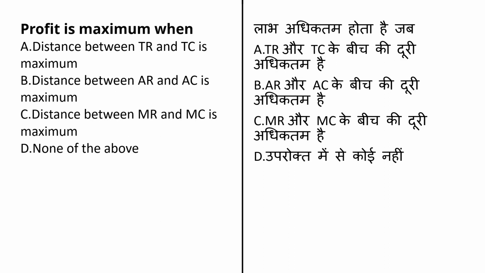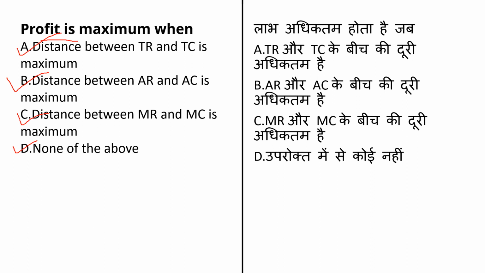The next question here is: profit is maximum when, and the options given are distance between TR and TC is maximum. Second option is distance between AR and AC is maximum. Third option is distance between MR and MC is maximum, and last option is none of the above. The difference between TR and TC, that is total revenue and total cost, is maximum when marginal revenue is equal to marginal cost.